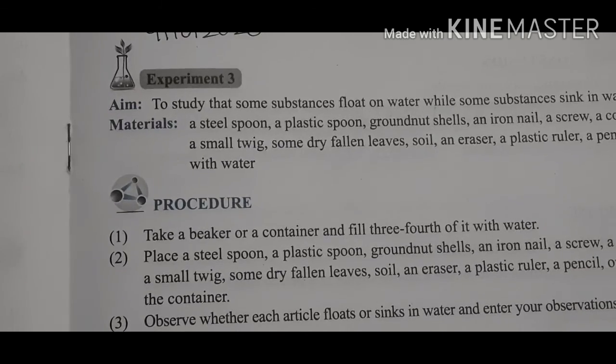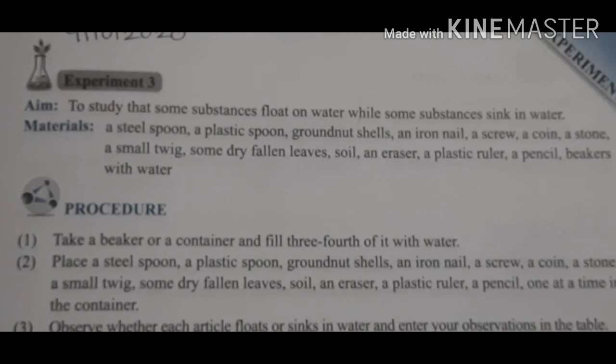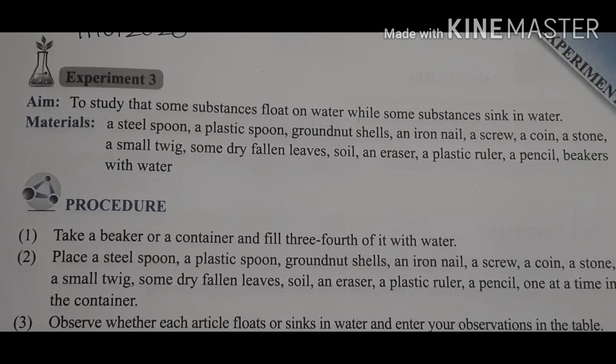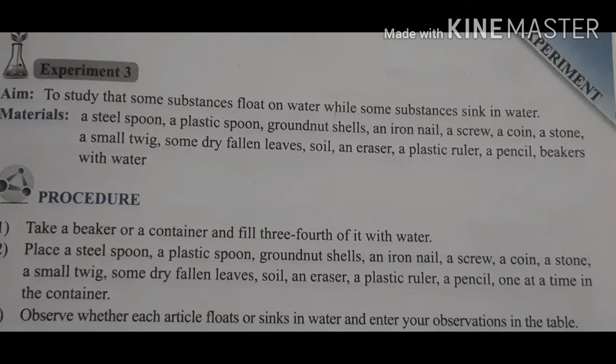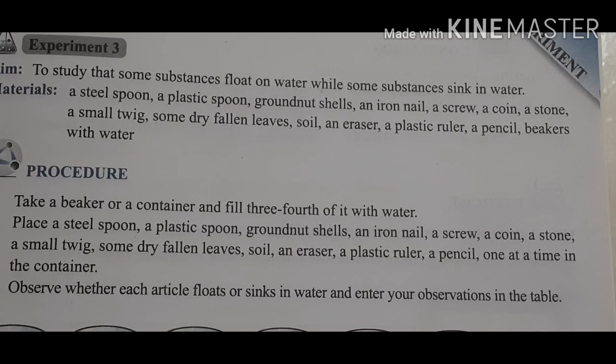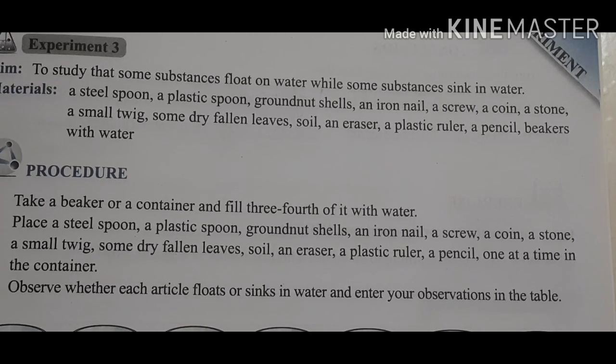steel spoon, plastic spoon, groundnut shells. Okay, so students, we don't have groundnut shells, so we are going to avoid that. Then iron nail, screw, coin, stone, small twigs. In that case we can take few sticks also. Then dry fallen leaves, soil, eraser, then plastic ruler, pencil, beaker with water, etc. And we have to check which substances out of these are floating and sinking in water.